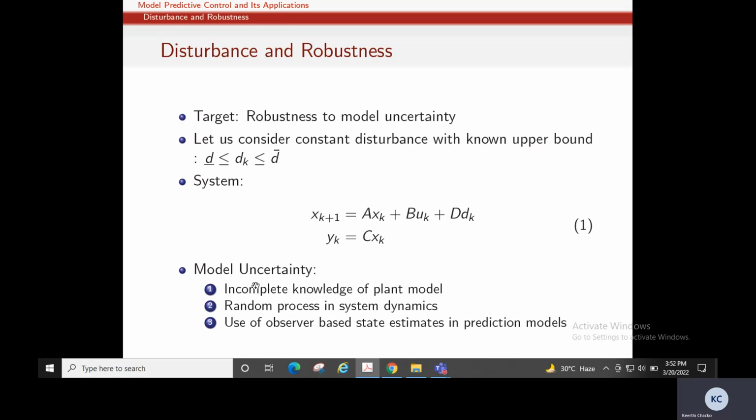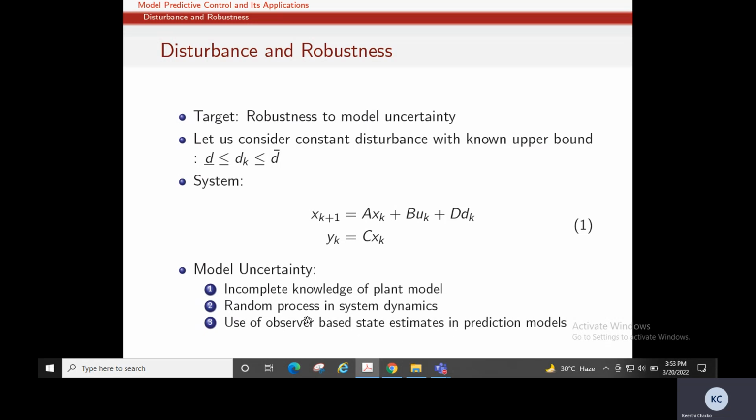Now the model uncertainty may be due to different reasons. The first one is the incomplete knowledge of the plant model. Second one is the random process in the system dynamics and use of observer-based state estimates in the prediction model. So sometimes we may not be able to get the actual state measurement. So we will use an observer to predict the state estimate value.